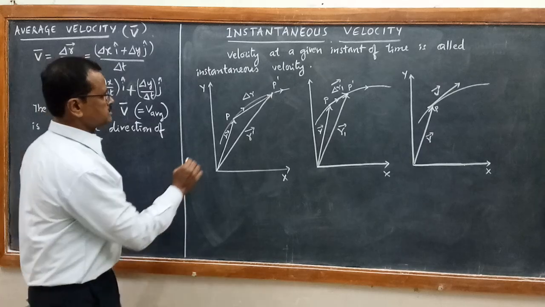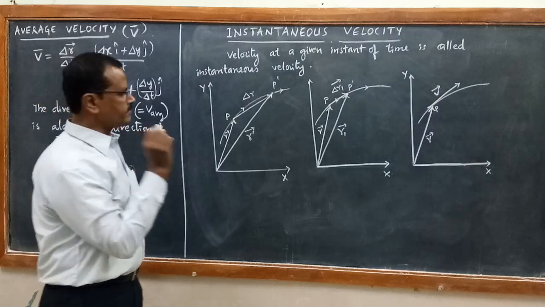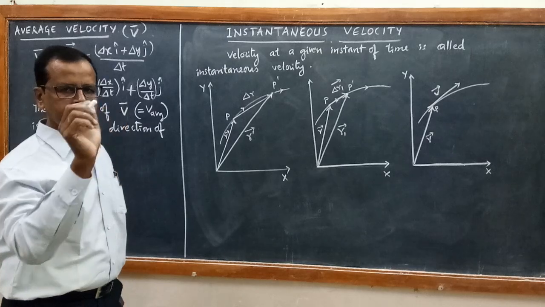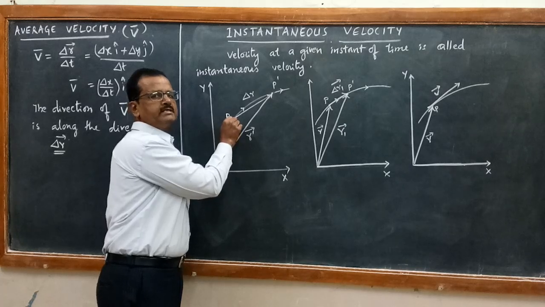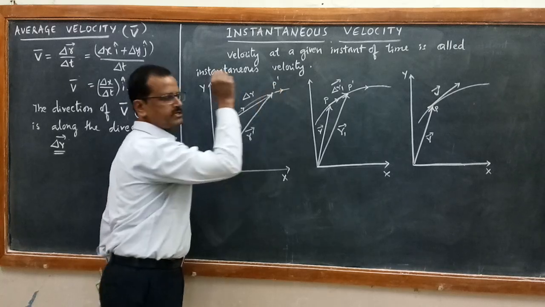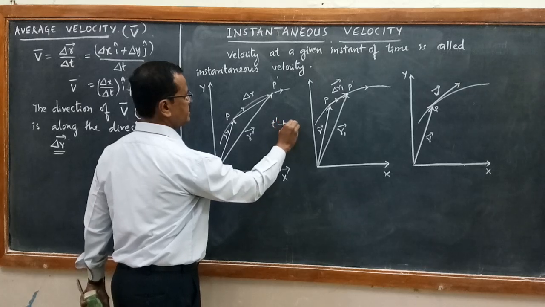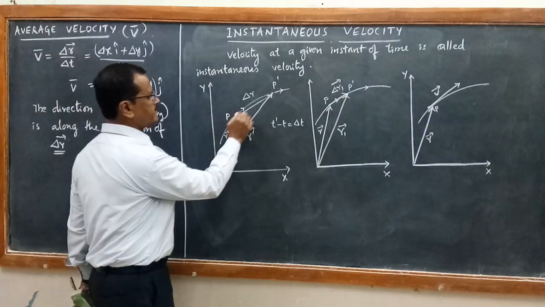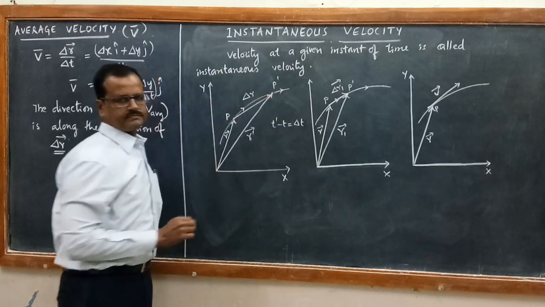Suppose in time interval delta t, with initial time as t and final time as t dash, at time t the position of the particle is P. After some time interval, at t dash, the position of the particle is P dash. So the time taken is t dash minus t, which gives us the change in time delta t. In this delta t, the particle has got displacement from P to P dash.